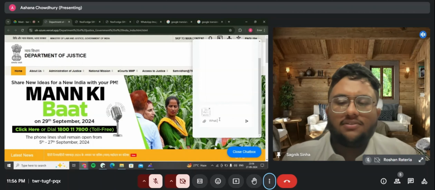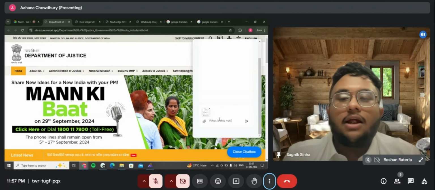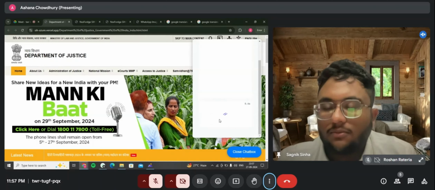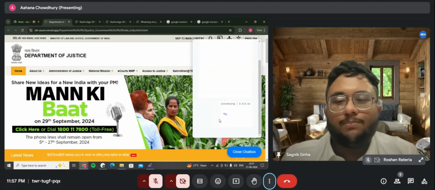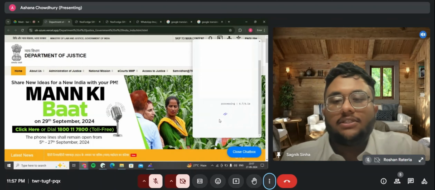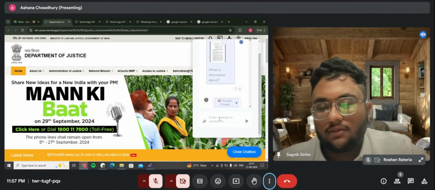This is our query. This is simple. I just want a brief explanation. I can't understand all the technicalities, all the legal stuff present in the notice. I just want a simple, easy to understand answer. So that's what this chatbot does. This is now processing. It's taking a bit of time because it's an image-based query.